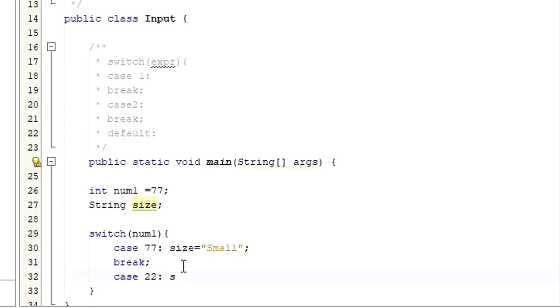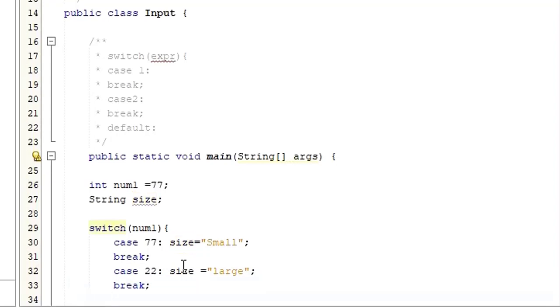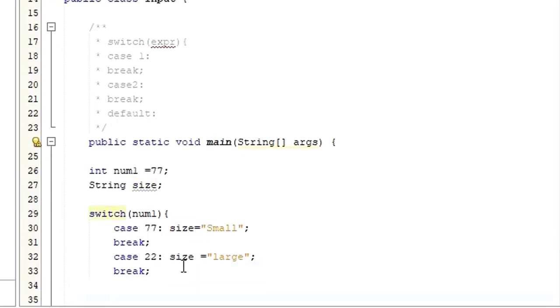Maybe I'm going to say size equals, let me call this one large, and then I'm going to break, right? Maybe by default, I don't want to spend more time here, because the assumption is you already know. Size, I can call this one unknown.